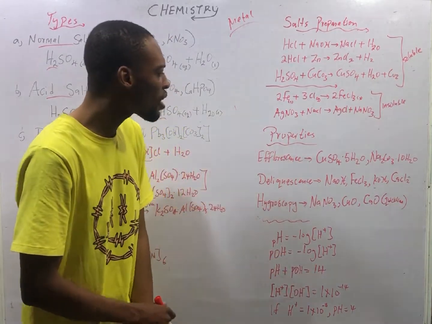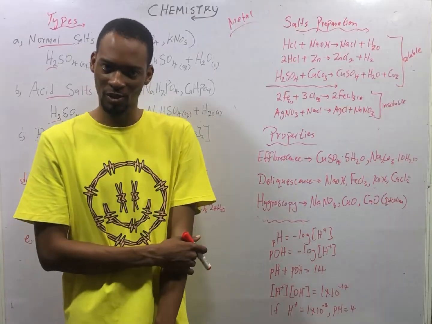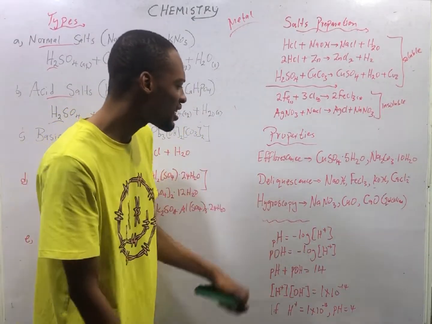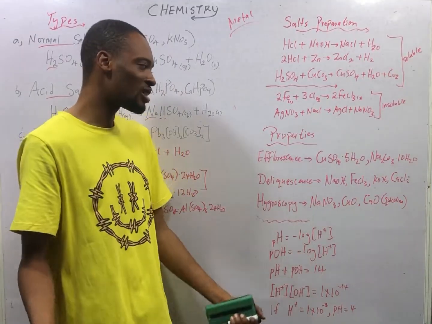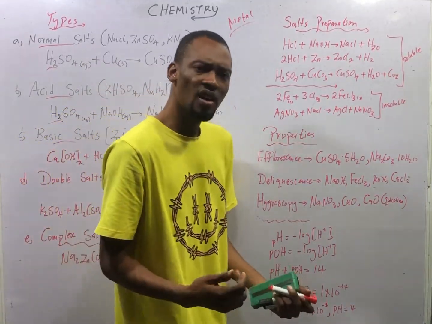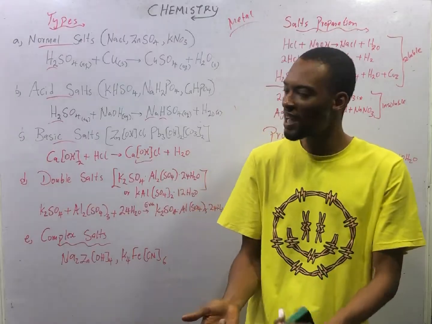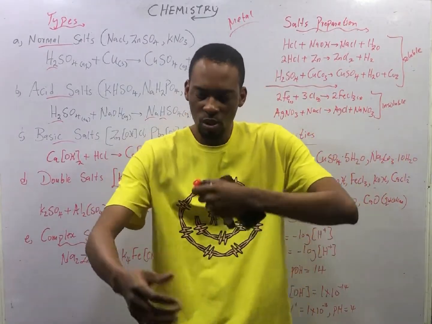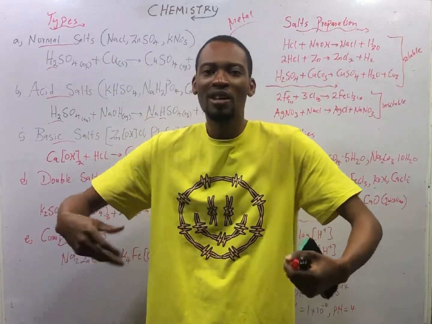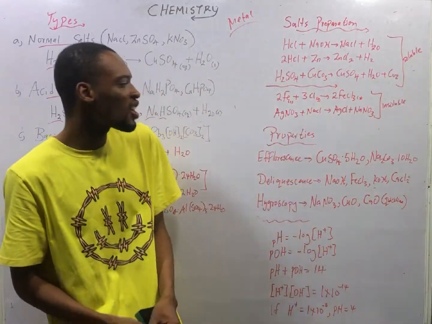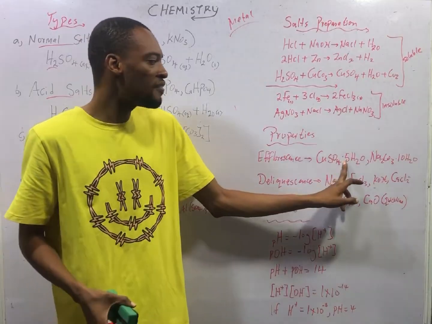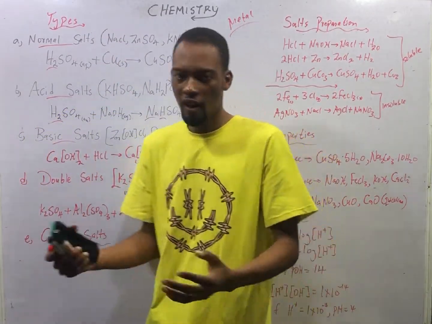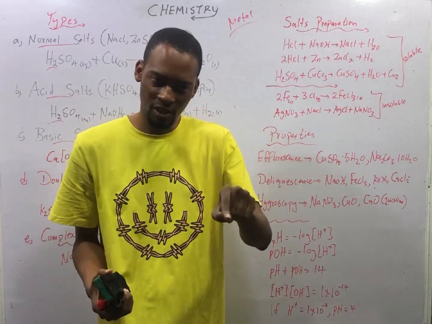And this takes us to properties of salts. The three major properties of salts are efflorescence, deliquescence, and hygroscopy. Efflorescence is a phenomenon involving a salt containing water of crystallization. This is water unique to salt molecules, keeping the molecules together. When you see a compound with .5H2O, .10H2O, .24H2O, all these are water of crystallization.